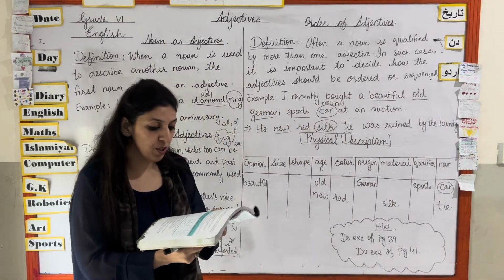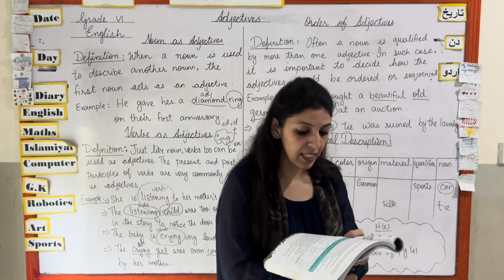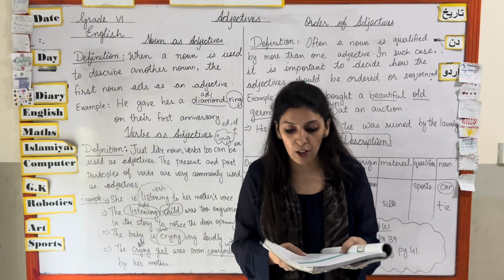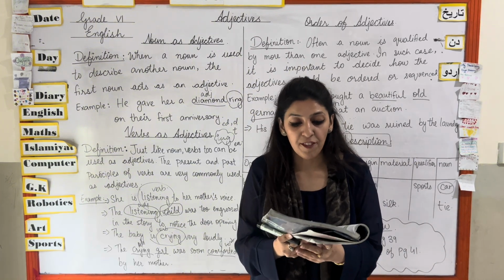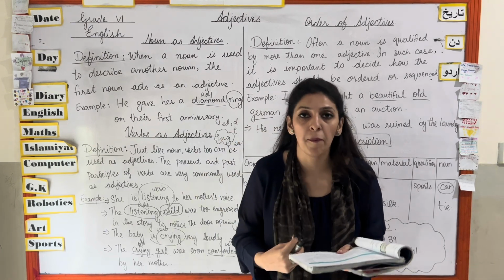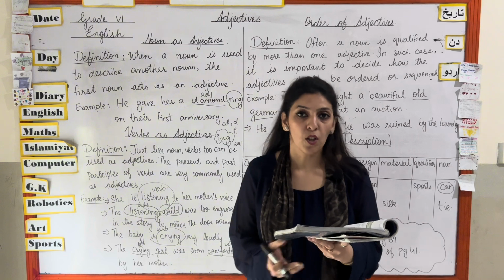So you have to do this. They have given you an exercise. Rewrite the sentences in your notebook after correcting the order of adjectives. They have jumbled up the order of the adjectives. Now you have to rearrange them and write them in your copies. Okay,